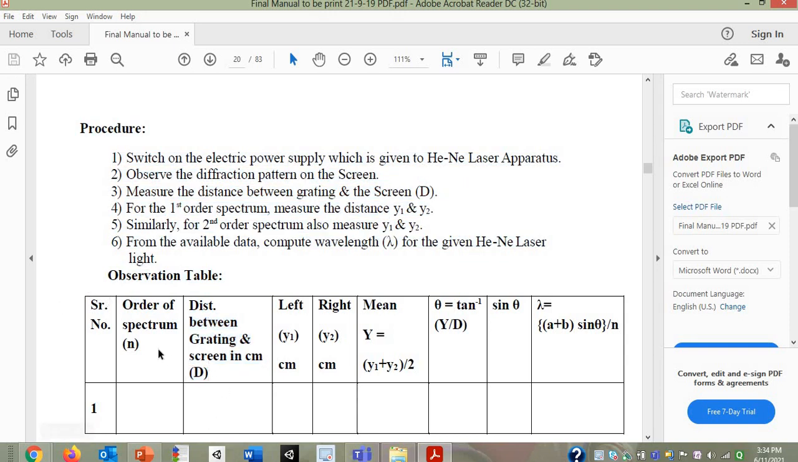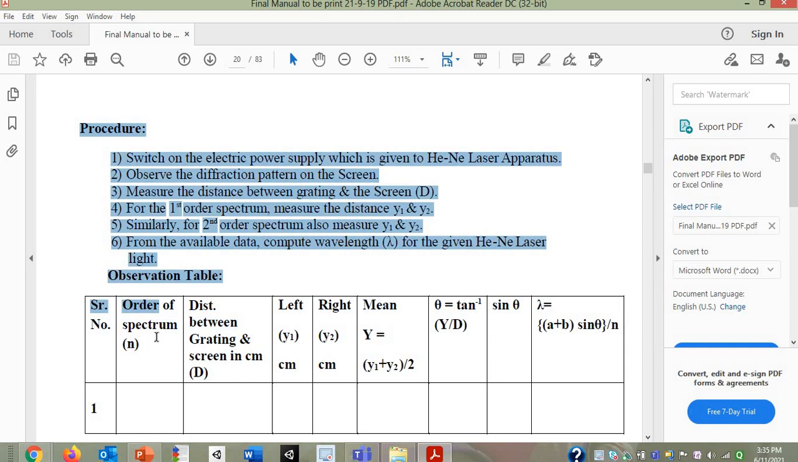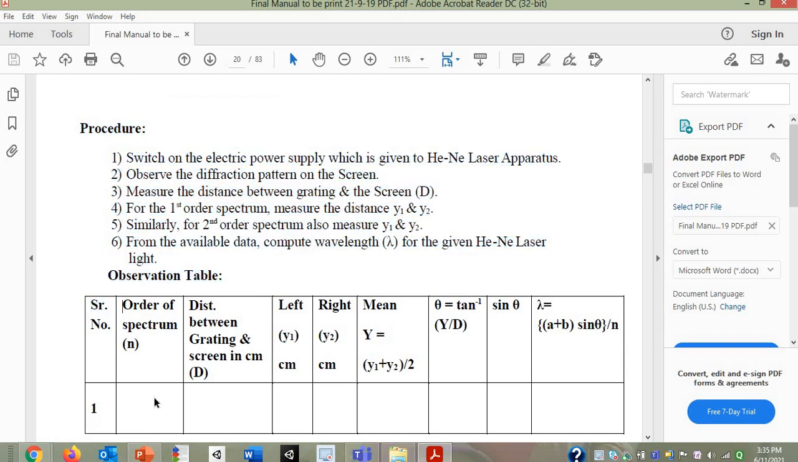Now whatever are the measurements, you have to mention for which particular order you are performing the experiment. If you are considering the first order maximas, then you are going to write here 1. If you are considering the second order maxima, then you have to write 2 in this particular column. Here you can see the order of spectrum, N, is mentioned in the first column. So first we are going to take the measurement for first order, so you have to write 1 over here. Next you are going to take the distance in between grating and screen, that you are going to put over here.